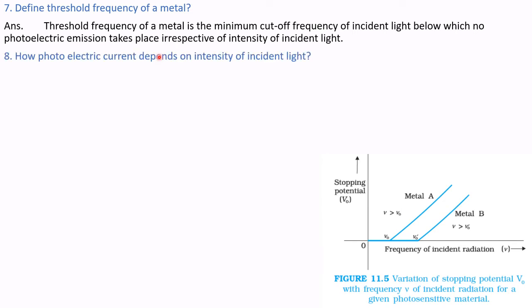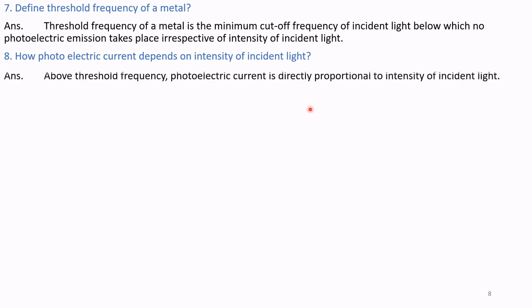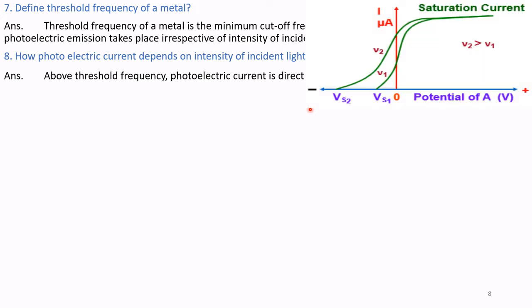Question number 8. How does photoelectric current depend on intensity of incident light? Above threshold frequency, photoelectric current is directly proportional to intensity of incident light. So, once we cross the threshold frequency, photoelectric current I is directly proportional to intensity of incident light.